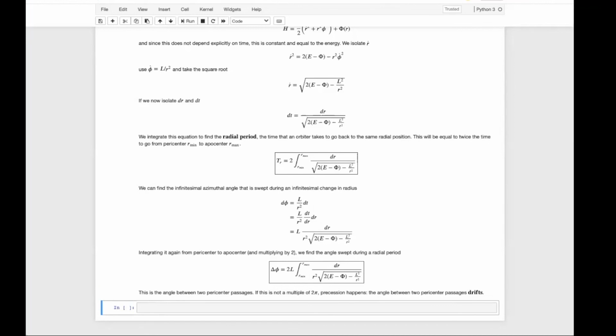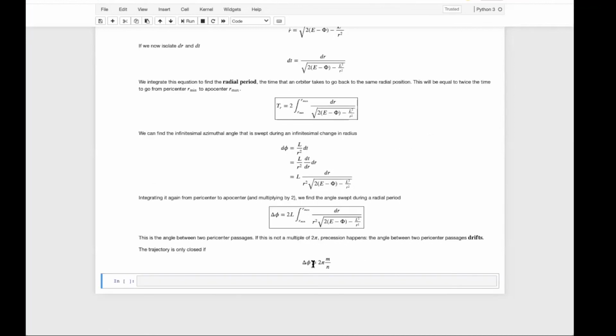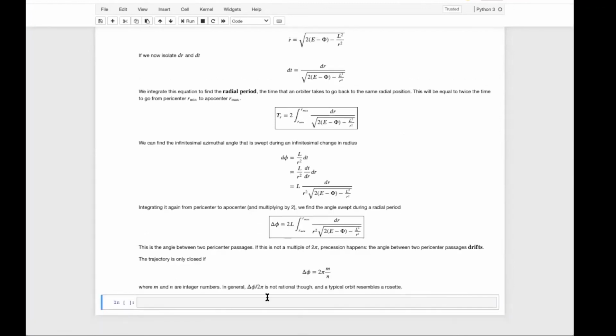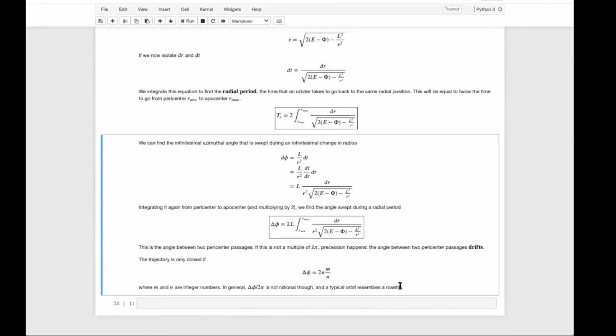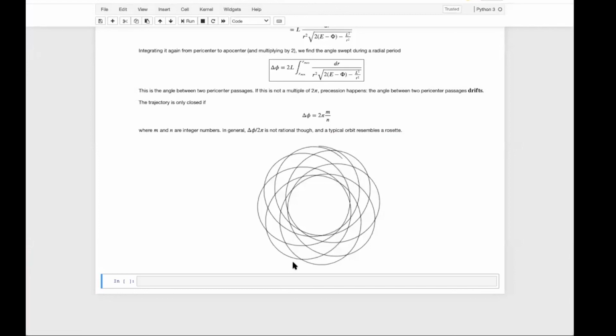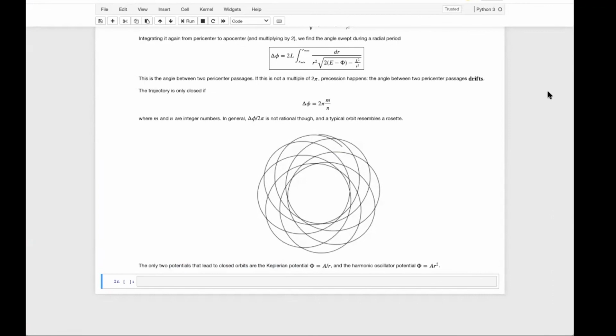Indeed, the trajectory is only closed if we have that delta phi over 2 pi is a rational number, m over n, where both m and n are integers. Now, in general, delta phi over 2 pi is not rational, and a typical orbit will resemble a rosette. So this is a typical orbit in a dark matter halo potential. In fact, the only two potentials that lead to closed orbits are the Keplerian potential, which is 1 over r, and the harmonic oscillator potential, which is proportional to r squared.